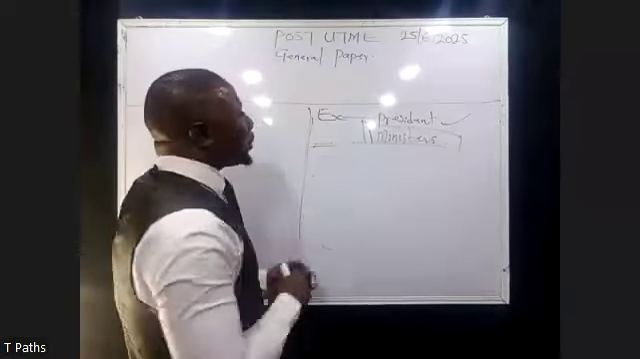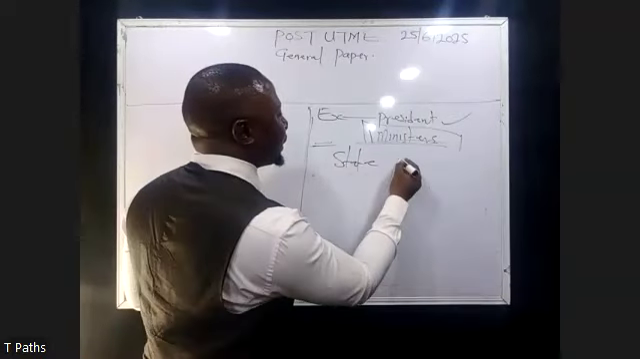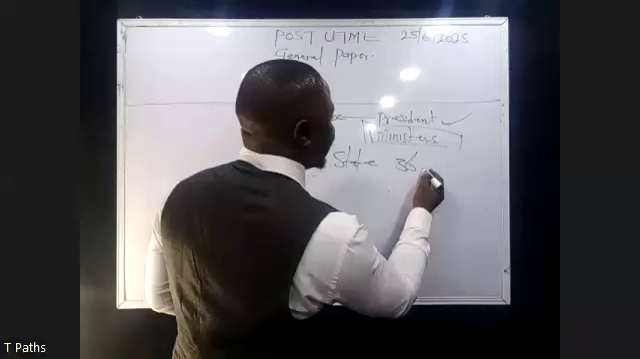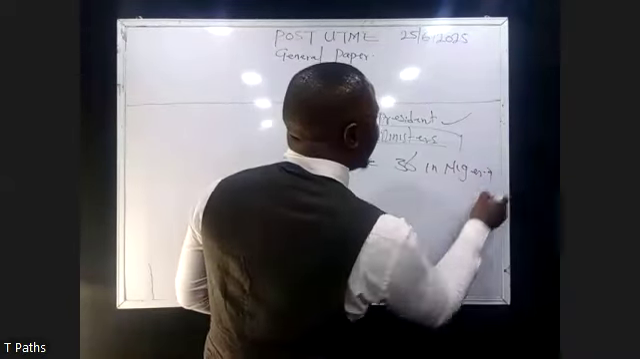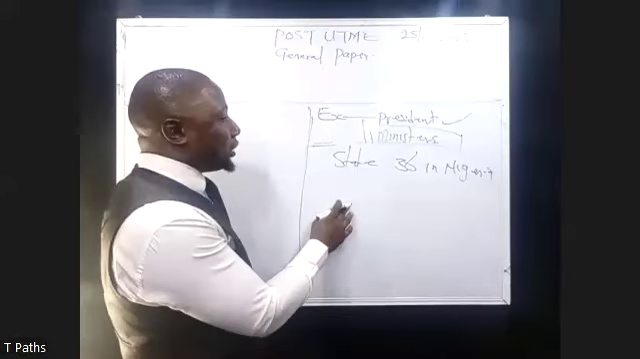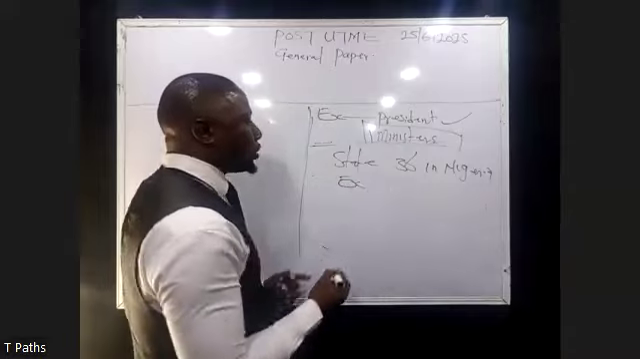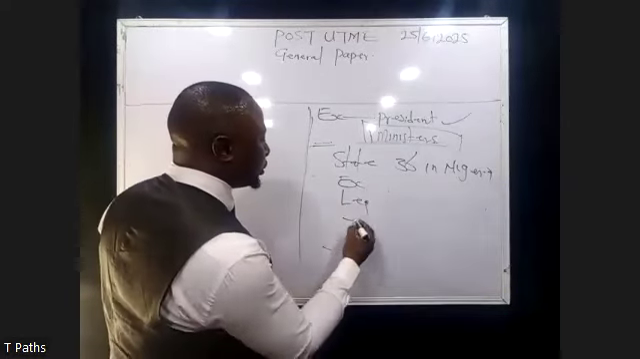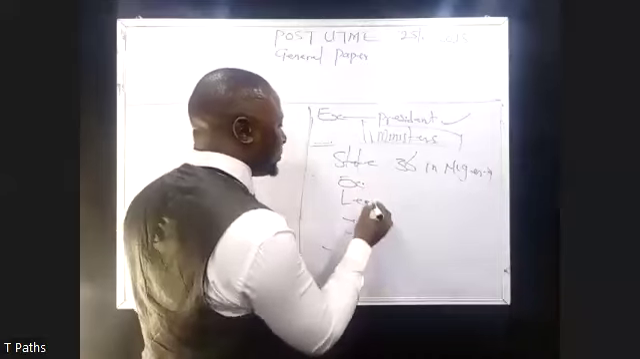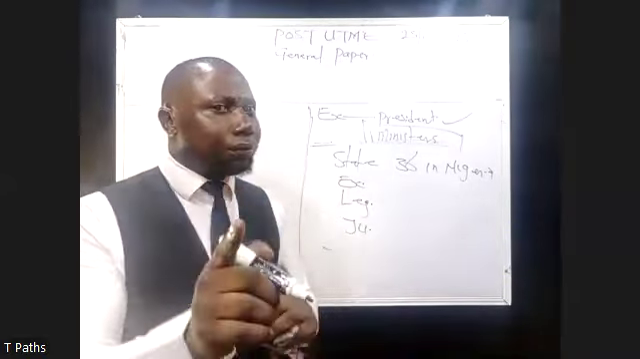Okay, now let me quickly go back to that of state. State in this sense means the 36 states in Nigeria. Under the 36 states in Nigeria, we also have the executive arm of government, we also have the legislative arm of government, and we also have the judiciary arm of government. And of course, look at the differences now so that you do not get confused.